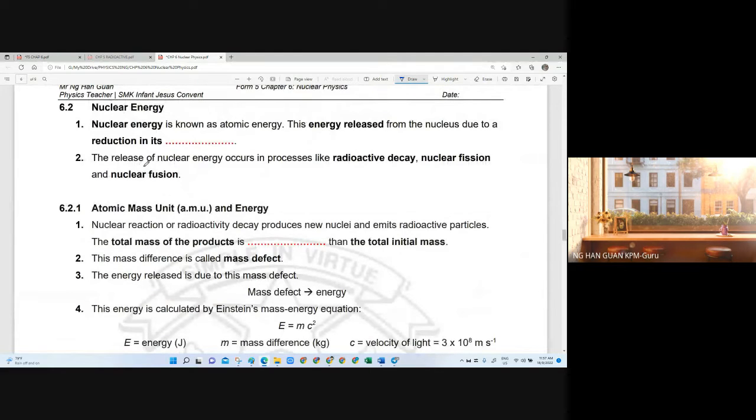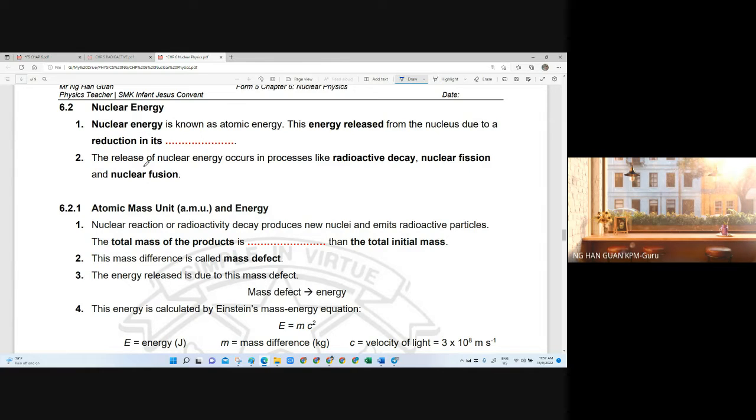Nuclear energy, also known as atomic energy, is the energy released from the nucleus due to a reduction in its mass. Just as we know, when a source undergoes radioactive decay, after a certain constant period of time, the original mass of the radioactive source will reduce by half. All the loss of mass is released as energy: gamma ray, alpha particle, and beta particle also carry released energy. All this energy we call nuclear energy.